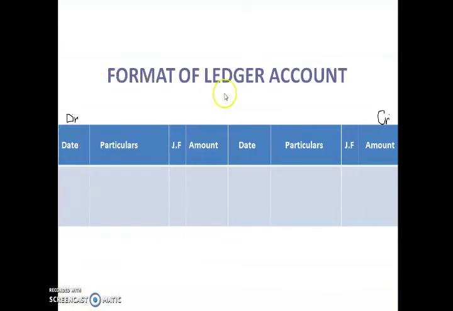Now here is the format of a ledger account. This side, the left hand side, is the debit side and the right hand side is the credit side. Children, you have to prepare a box in which you will have columns for date, particulars, ledger folio, amount. Till your amount column, it is for the debit side. And again you have date, particulars, journal folio and amount. So this side, from the date to amount, is for the credit side. So this is the format for a ledger.